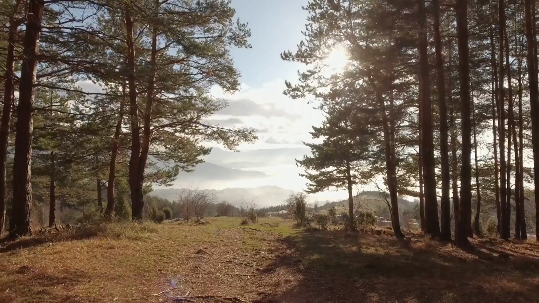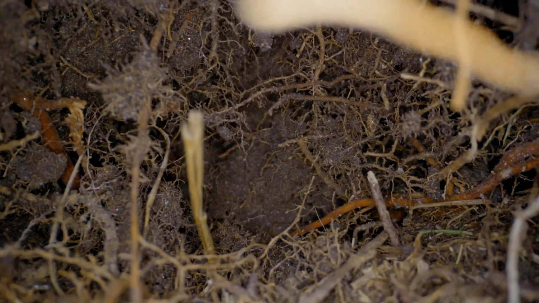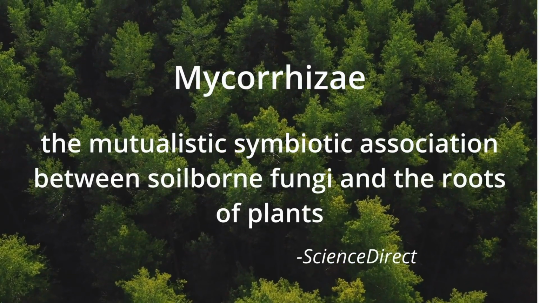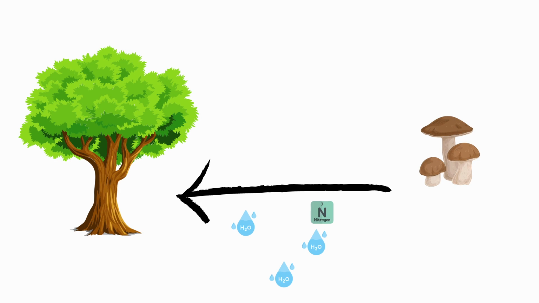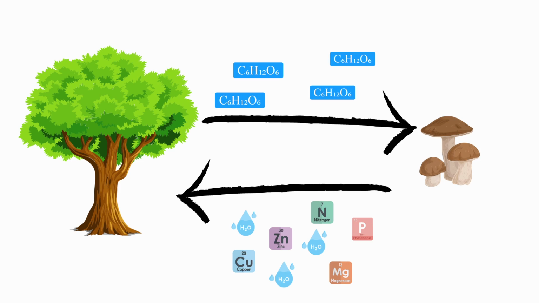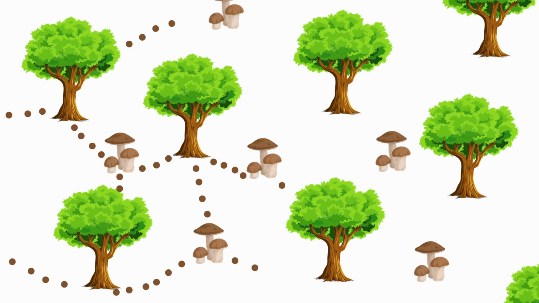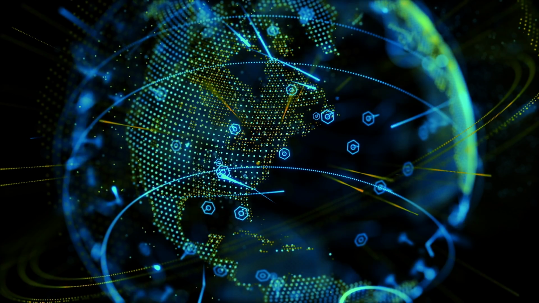Anyway, this Wood Wide Web can exist because of a fungus that grows between trees, connecting them together. And this fungus is known as mycorrhizae. Now, mycorrhizae is a general term for fungi that have a mutualistic relationship with plants. In this relationship, mycorrhizae help plants gain water and essential nutrients in return for sugars provided by the plant. In many forests, mycorrhizae form large fungal networks that connect roots from different trees together. Through these networks, trees can exchange nutrients and other resources, as well as communicate with each other about dangers in the area. It's literally the internet for trees.